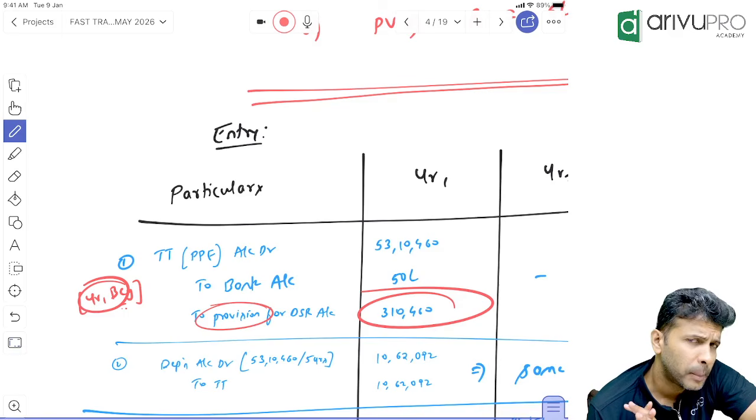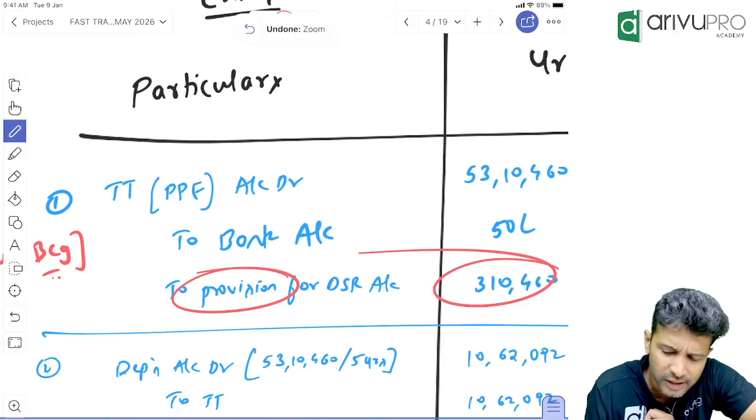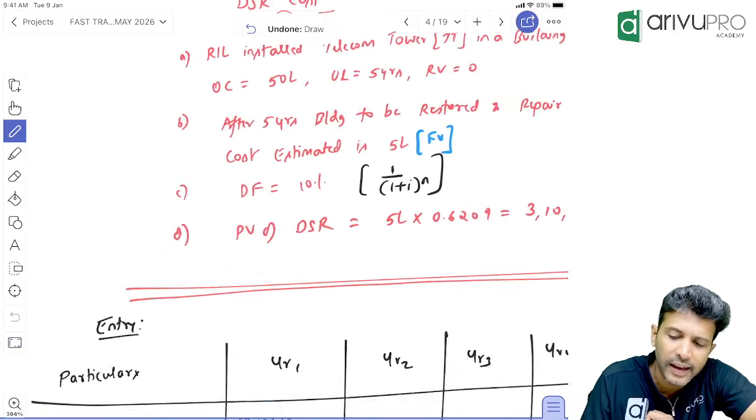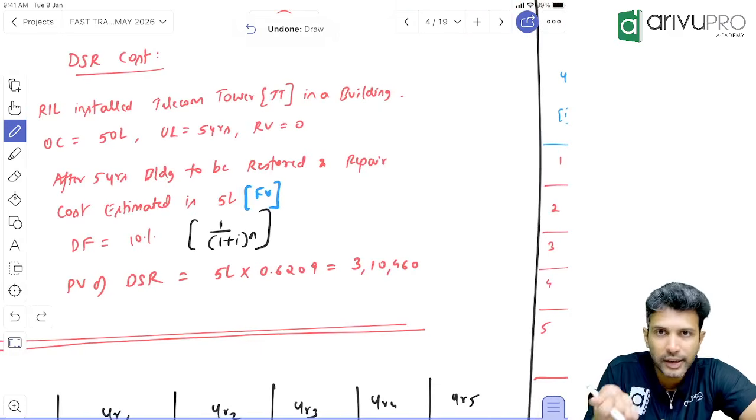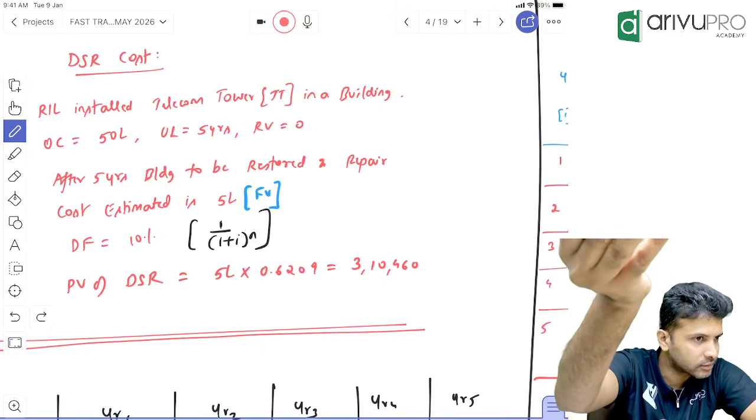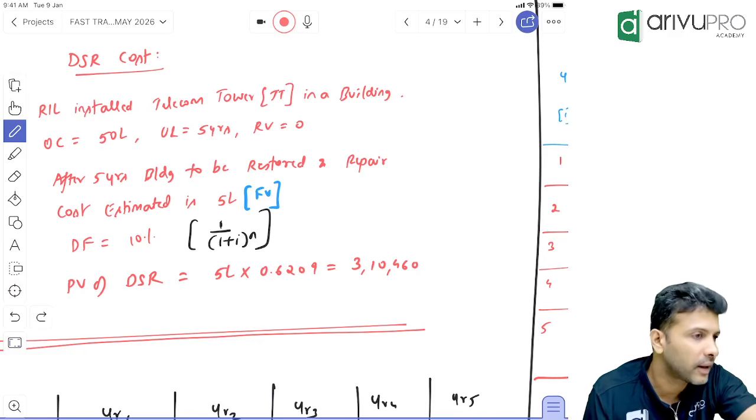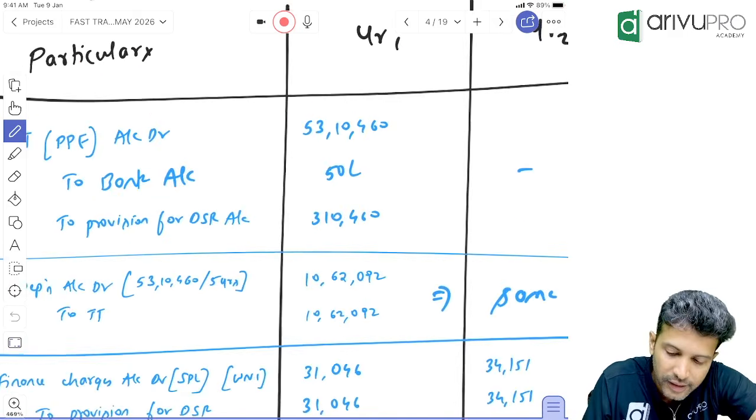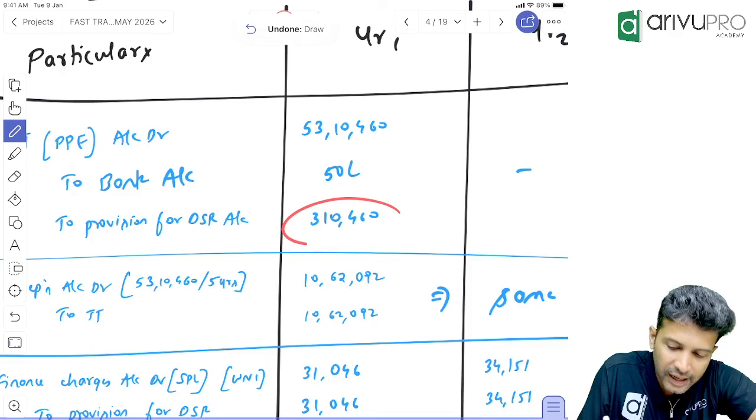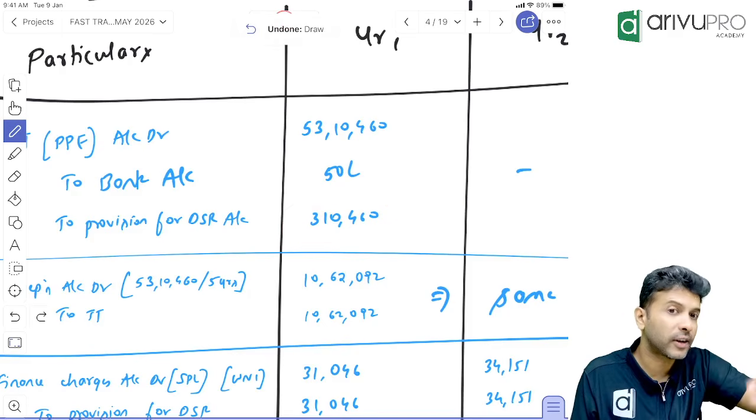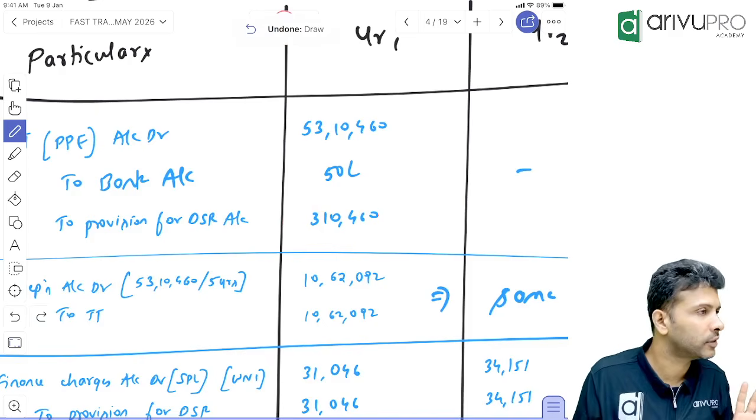3,10,460. But after 5 years, is the repair cost estimated to be 3,10,460 or 5 lakh? 5 lakh. If you are expecting to spend 5 lakh, correct? That means your provision should reflect in your books at 5 lakh. But currently, is it shown at 5 lakh or 3 lakh 10? 3 lakh 10. That means what? Because 3 lakh 10,000 is today's value. 5 lakh is a value after 5 years. So you'll have to do some extra accounting for this.